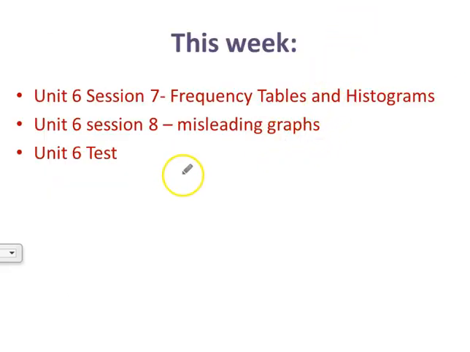What are we doing this week? In the beginning half of Unit 6, we focused more on finding the probability of different situations, where in the latter half of Unit 6, we're more looking at how we can take data and display our data. So instead of just having it listed in a column of numbers, how can we take our data and display it in a format that's more pleasing for us? It's easier for us to look at it and see trends, and that's what we're doing in the later part of Unit 6. So we're going to finish out Unit 6 this week.